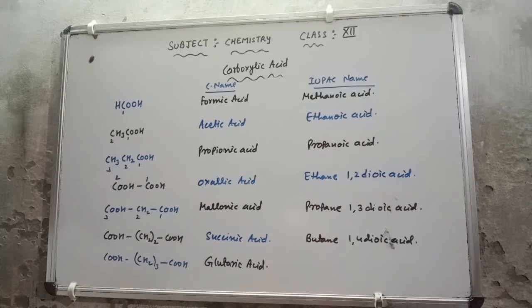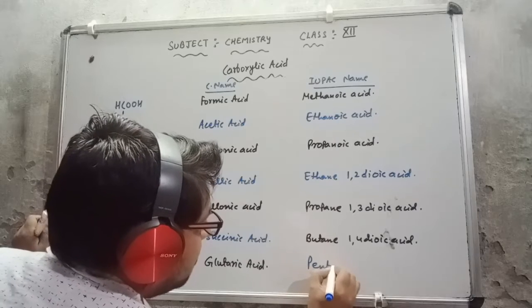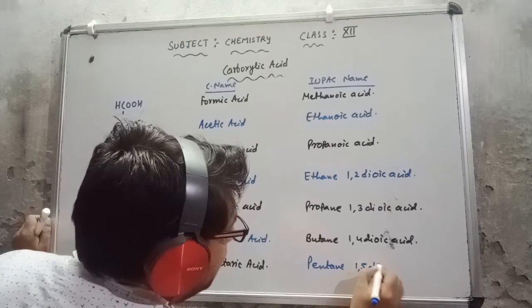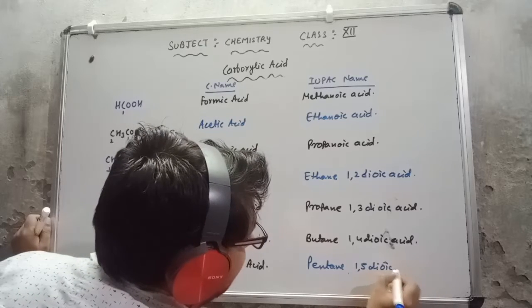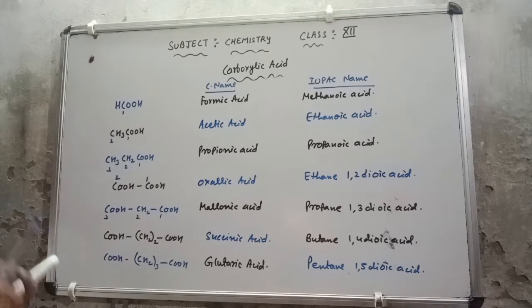Now if you want to give the IUPAC name, so 1, 2, 3, 4, because 3 carbon is available here, 4, 5. So 5 carbon is what? Pentane. This is pentane-1,5-dioic acid. So suppose I am going to discuss with you the next one.